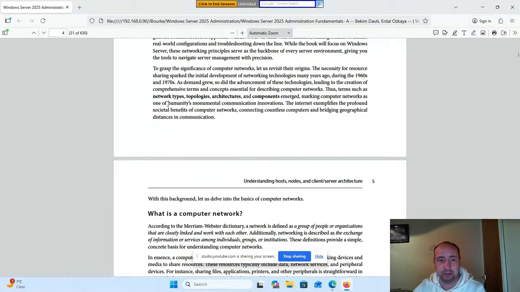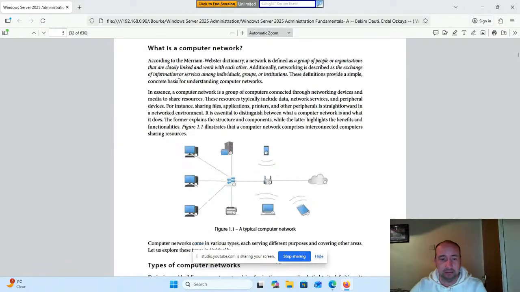Thus, terms such as network types, topologies, architectures, and components emerged, marking computer networks as one of humanity's monumental communication innovations. The internet exemplifies the profound social benefits of computer networks, connecting countless computers and bridging geographical distances in communication.